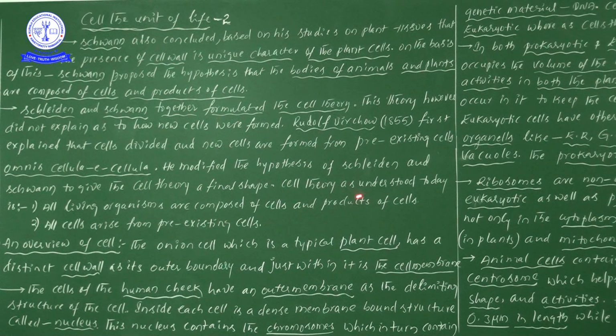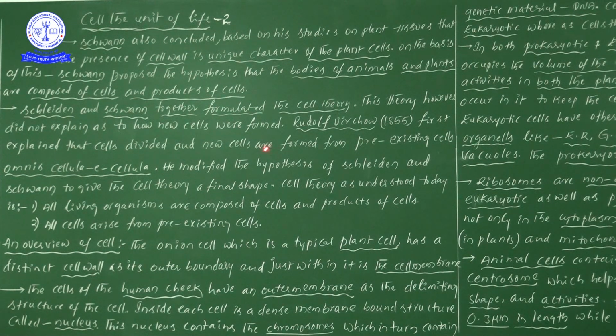Next one, cell theory as understood today. Today we can understand the cell theory like this. Two statements are mainly important in cell theory. What are those? All living organisms are composed of cells and products of cells. One more time, all living organisms are composed of cells and products of cells.